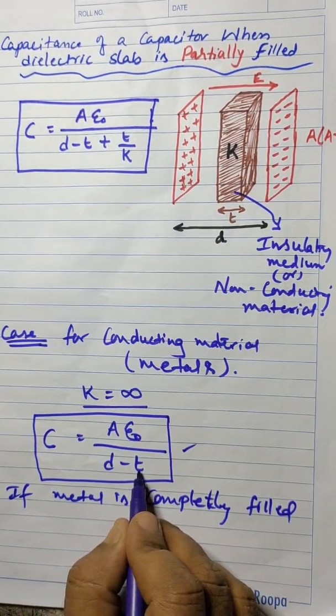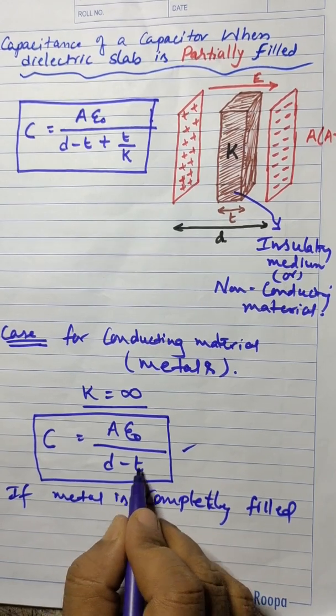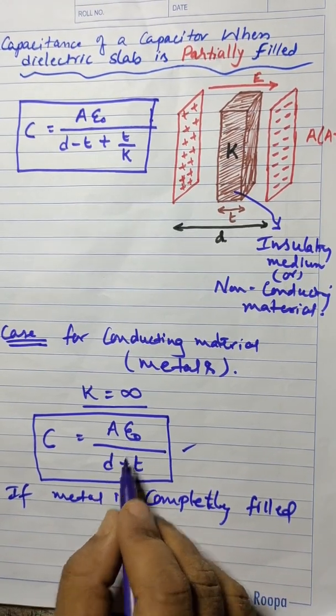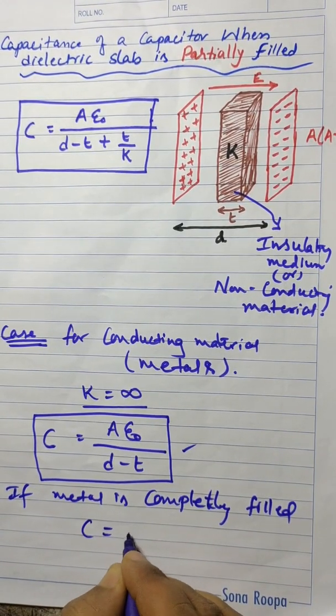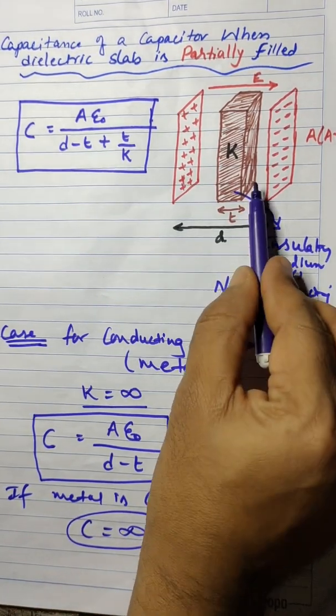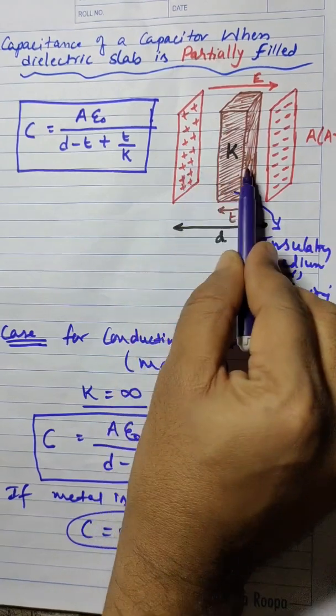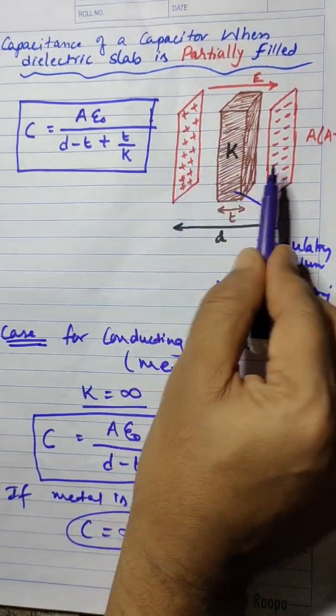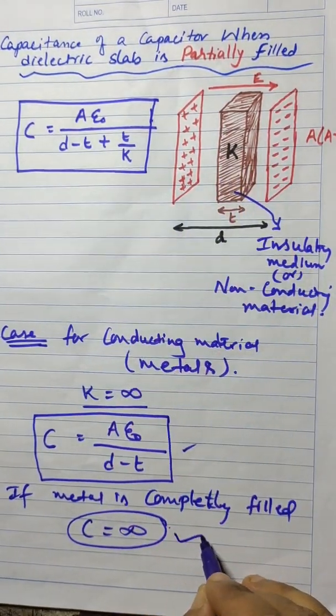If these two get cancelled, then what happens? This will become 0. 1 by 0 will be infinity. So, therefore, C is equal to infinity. That means if the metal is completely filled between the two plates, then the capacitance of a capacitor will become infinity.